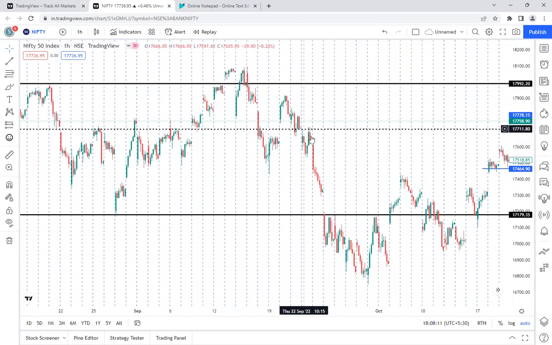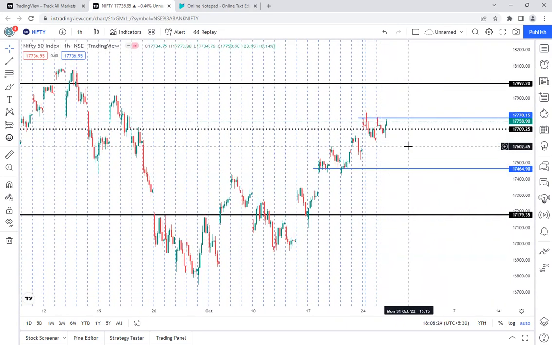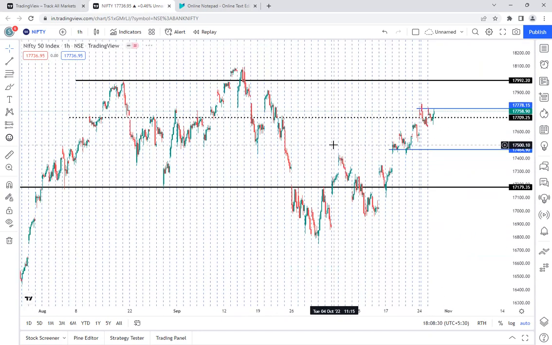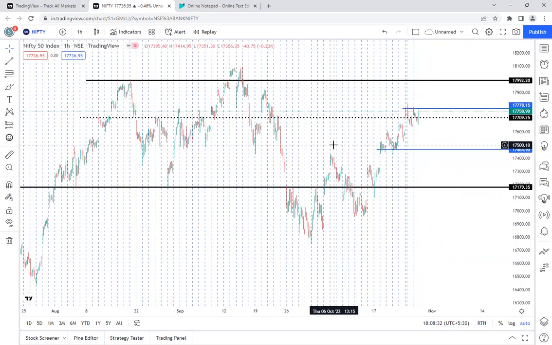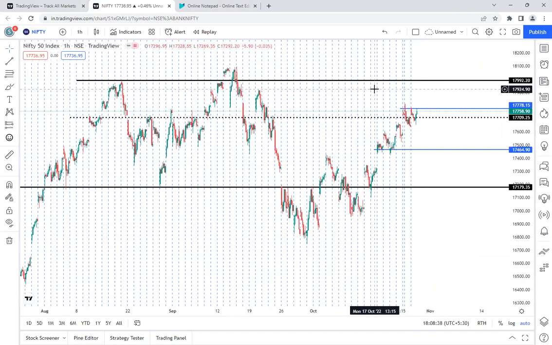And again, here also you see that this level has given a rejection, and once Nifty went below this level, it started falling very sharply. That is the reason we have plotted the dotted line. And for the last 2 to 3 days, Nifty has been trading at that level only. So in the daily time frame, what we are seeing is very much favorable to the buyers, and there are chances that Nifty will go to the 18,000 level.